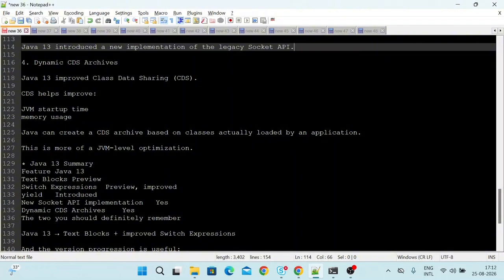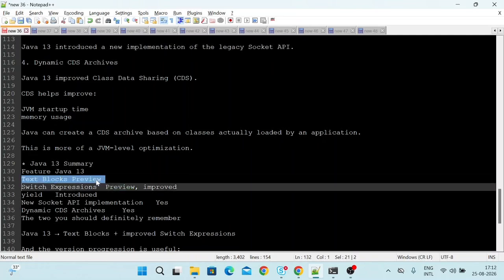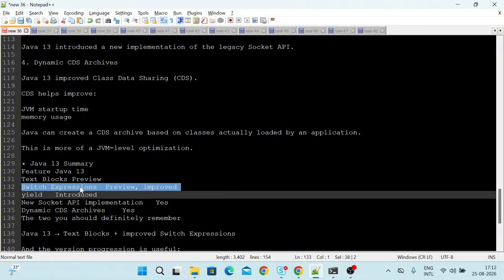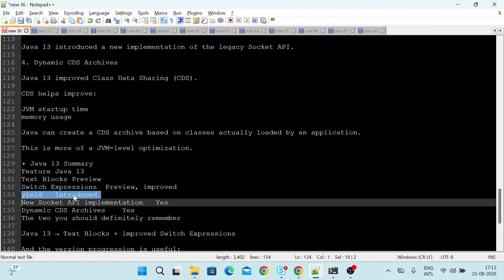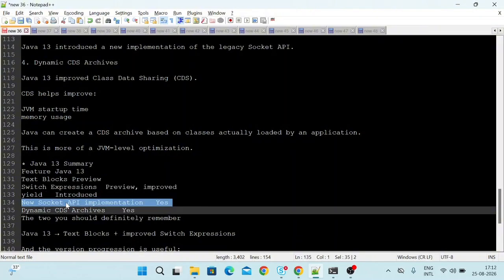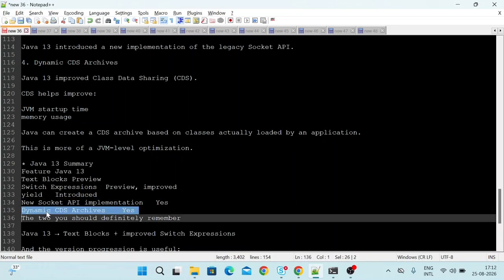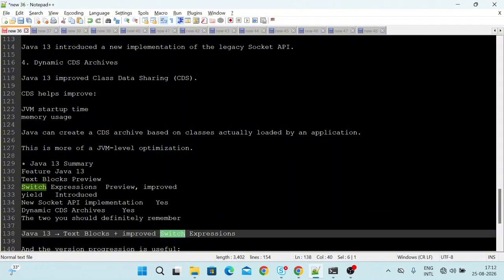So the Java 13 summary, the features of Java 13: the text block preview, switch expression preview improved, yield introduced, new socket API implementation, and dynamic CDS archive, which is also introduced. The two you should definitely remember are Java 13 text block and improved switch expressions. These are the important changes.